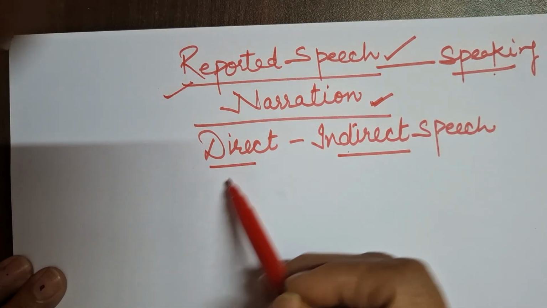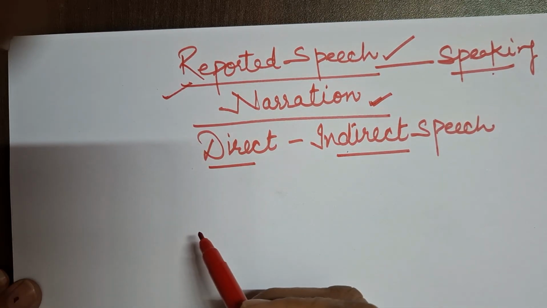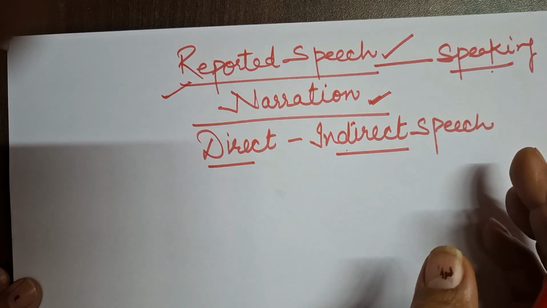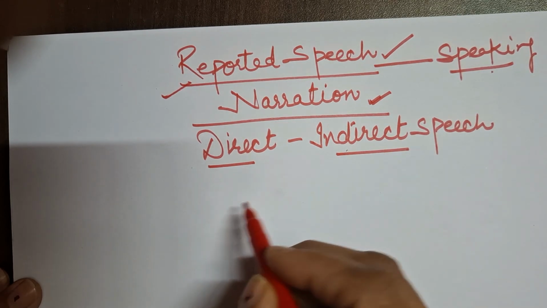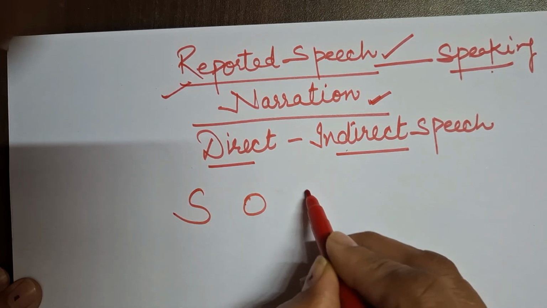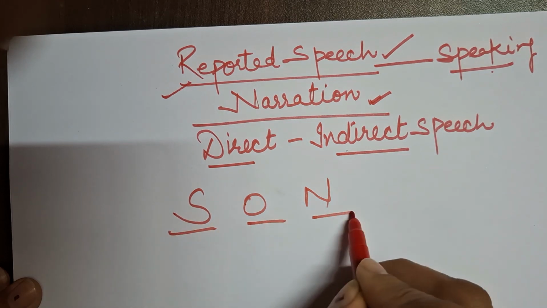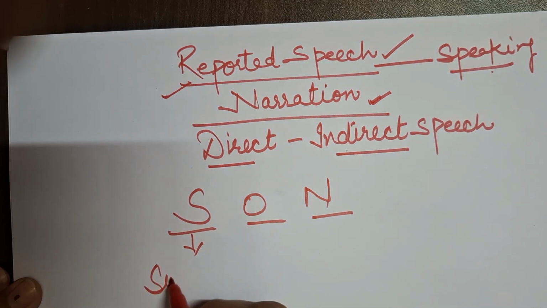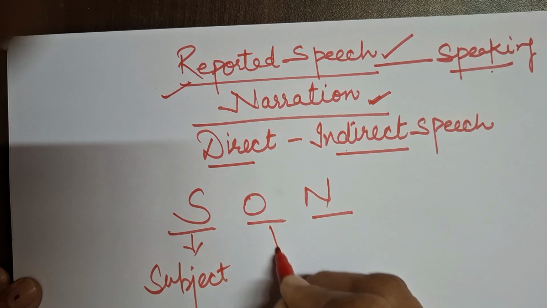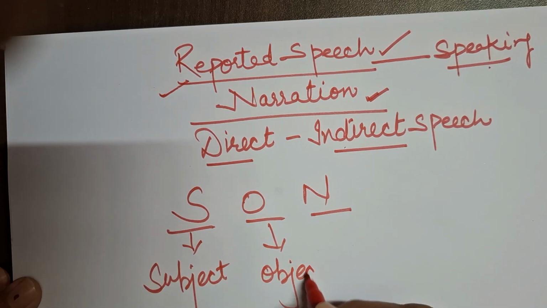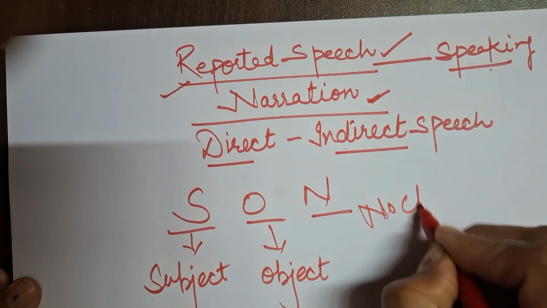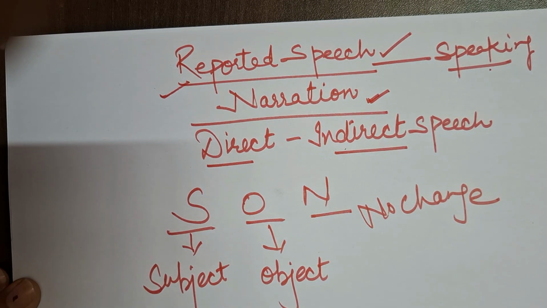So beta, how to sort it out and how to clear it, right? We have to follow some rules there. The first rule that I used to say is SON. SON: S is subject, O is object and N means no change. Now the question is there, Kirtu ma'am, subject, object, no change, what is this? And what is the role of this in the reported speech? So I will clear it to you.